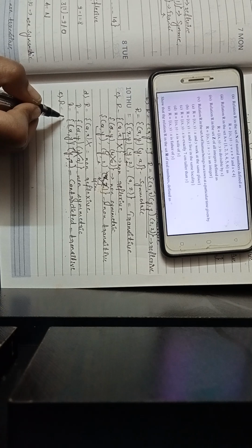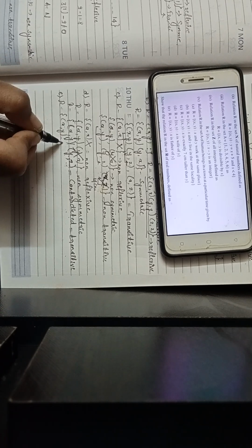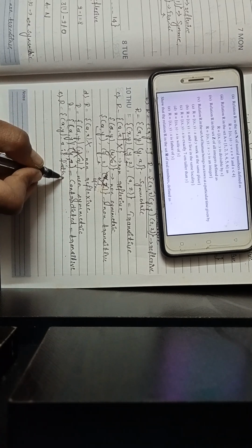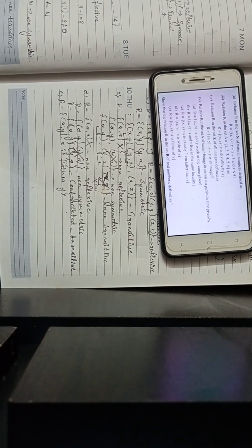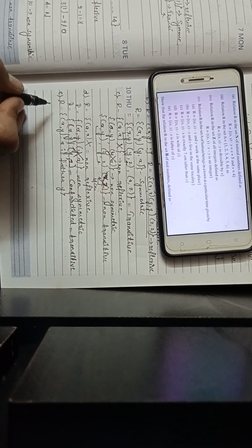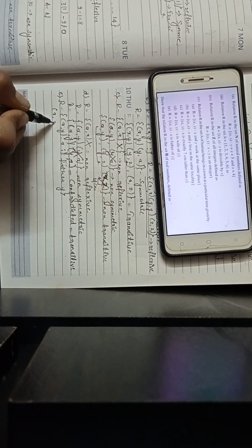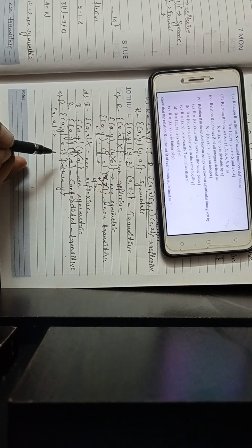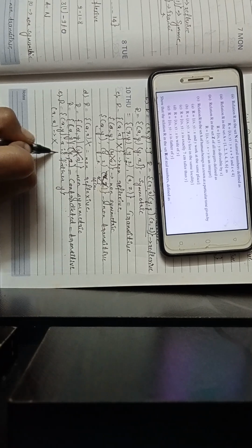Here the relation is r is equal to x comma y, and x is father of y. So we will check whether this is reflexive, transitive or symmetric. So I cannot write x comma x. Why? Because x cannot be father of x itself. So this is not reflexive.